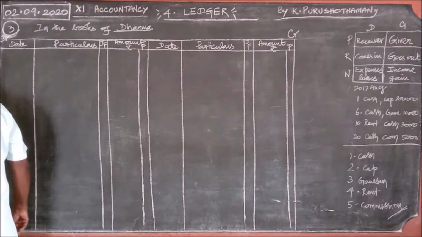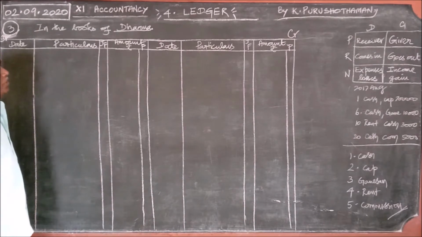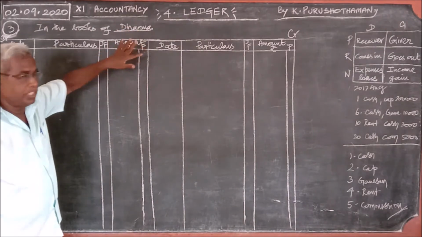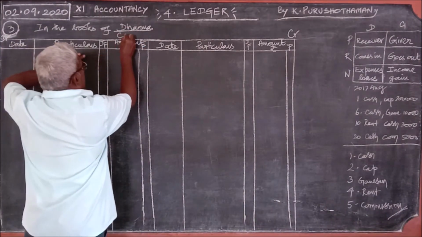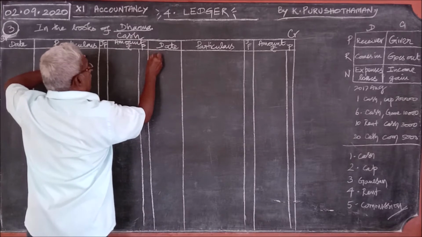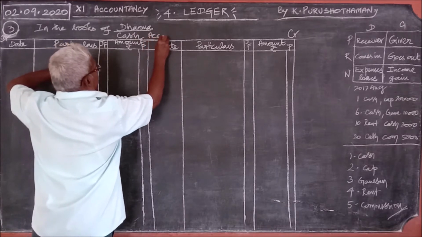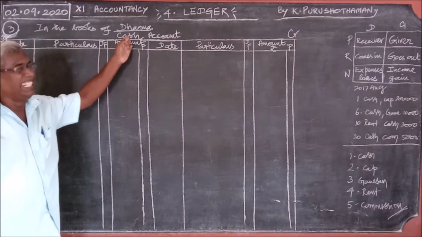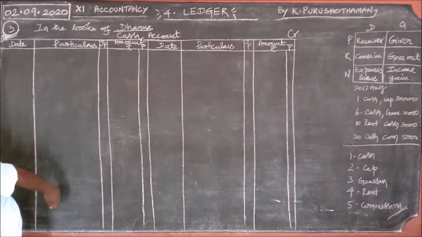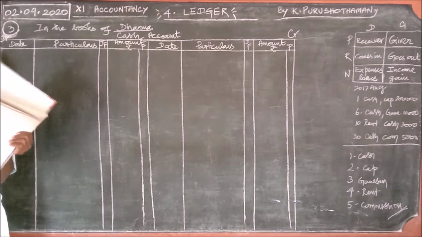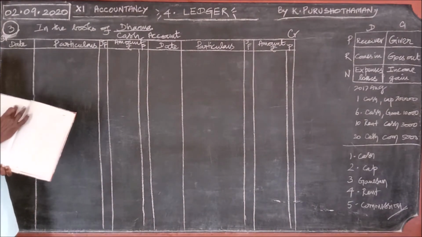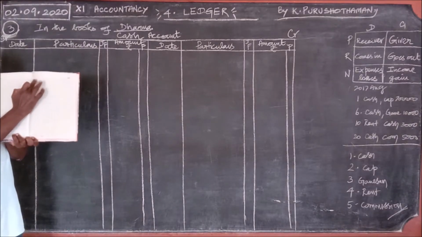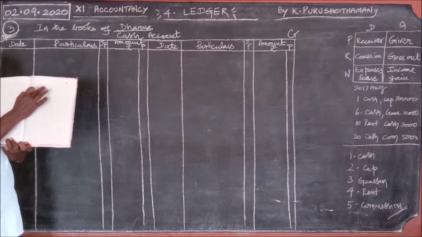Okay, now what is the first ledger? Cash account. Where should you write the heading, cash account? This part cash and this side account. I told you everything in the previous class. You should write it at the center of both the pages. So here in the notebook, this side cash, this side account, cash account.